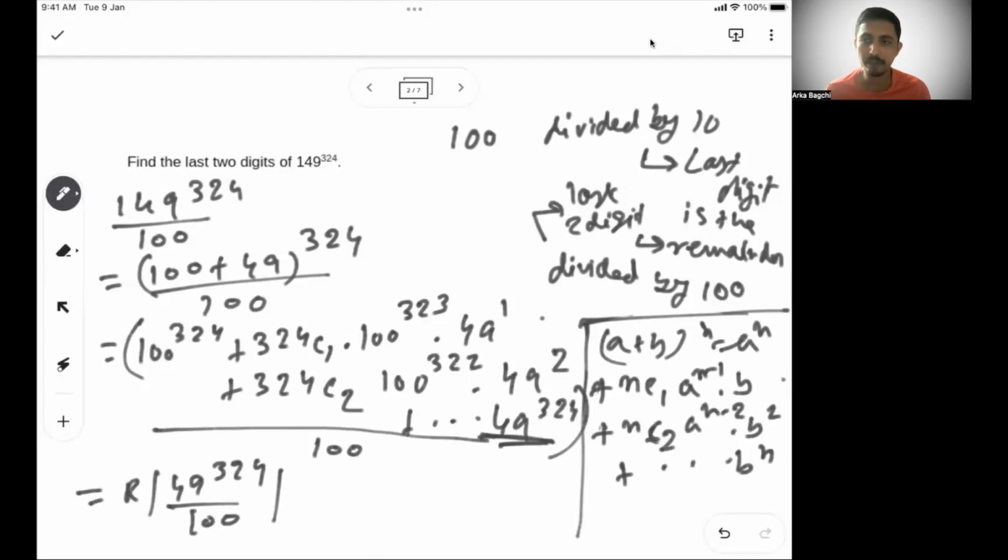Or in a way, we can say, if we look for the last two digits of 49 to the power 324, that is the last two digit.